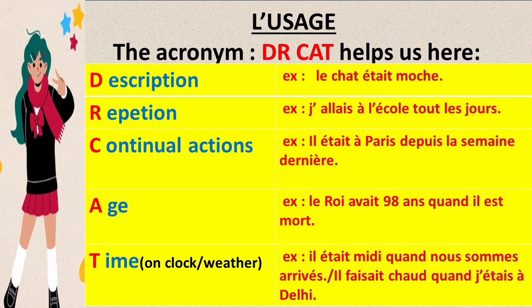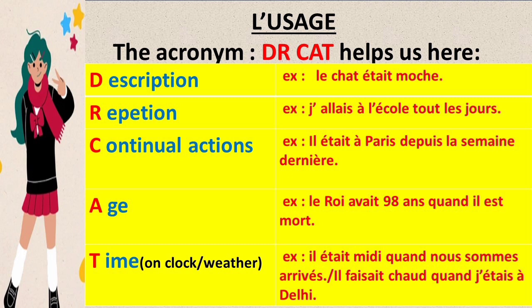C. C stands for continual action, which means the action started in the past and still continues in the present also. For example, il était à Paris depuis la semaine dernière, which means he was in Paris since last week. So from last week the action already started, he was in Paris, and currently also he is in Paris. So that's why in this kind of situation we use l'imparfait.